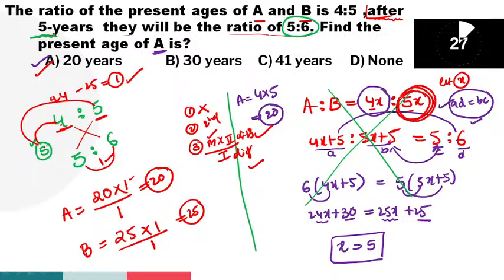So B is how many parts here? 5x. Then B is equal to 5 into x value is how much? 5. 5 5s are 25 years.